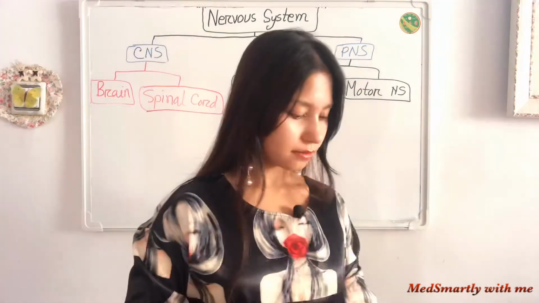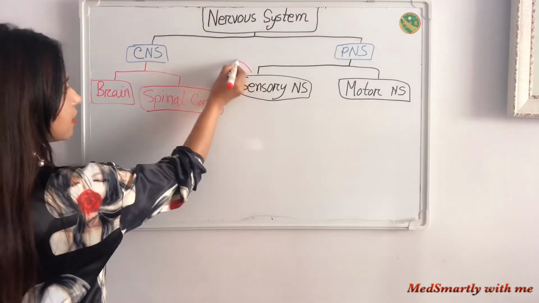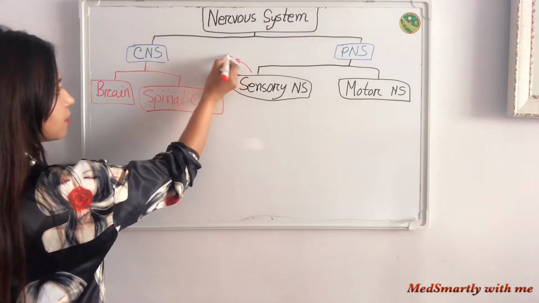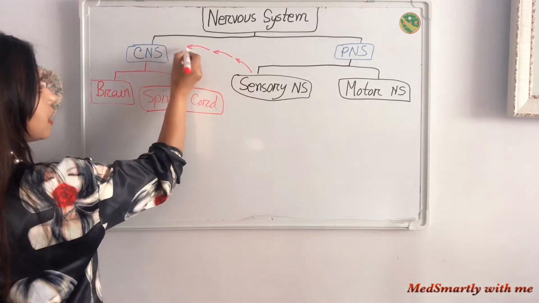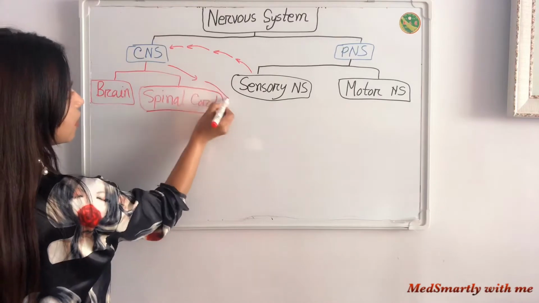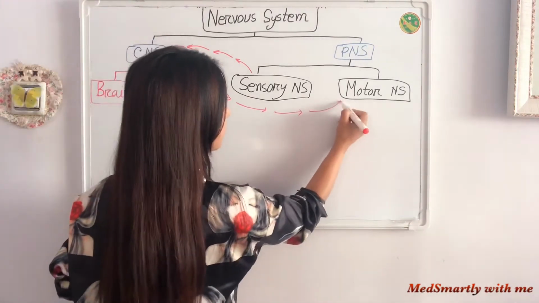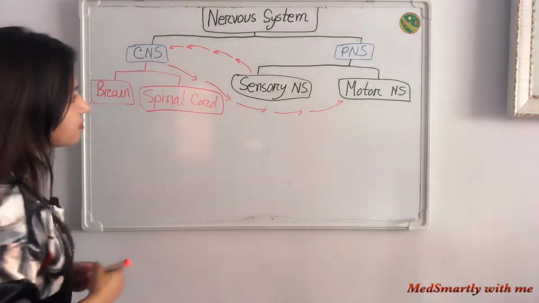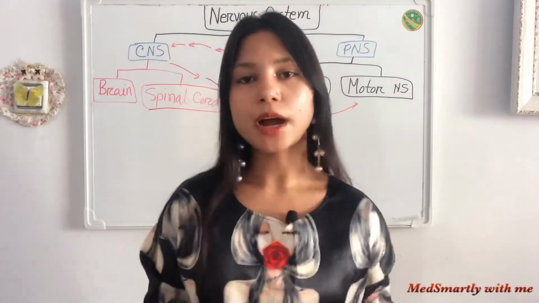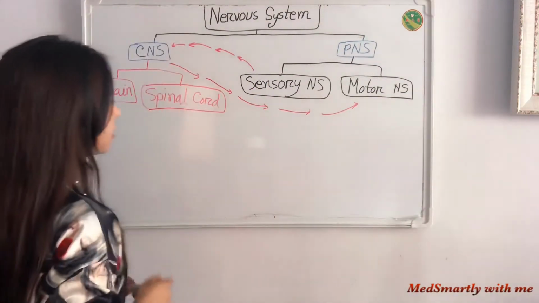Now look, our sensory nervous system collects information and gives it to the central nervous system. Then our central nervous system gives commands to our motor nervous system.